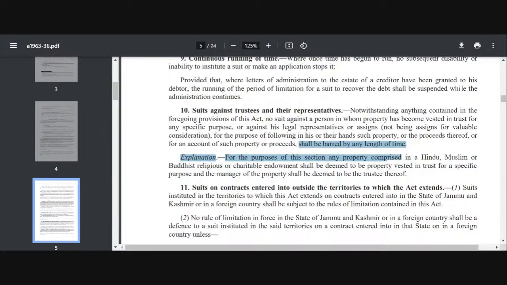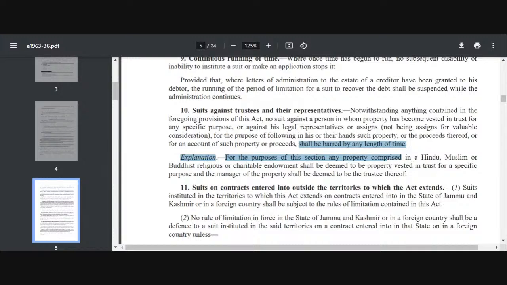So section 10 is saying that if a property is being vested in a trustee, right, and that too for a specific purpose, what is happening here? The property is being vested in a trust for a specific purpose, for a charitable purpose, and we have not carried on that purpose, or the trustee is fraudulent, misappropriating the money and putting all the money in his pockets, and you know a long time has elapsed, 20 years or 40 years.